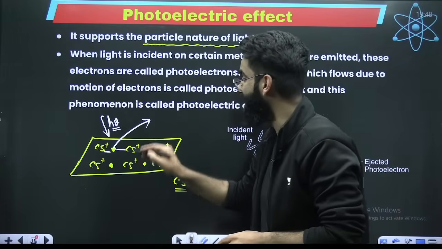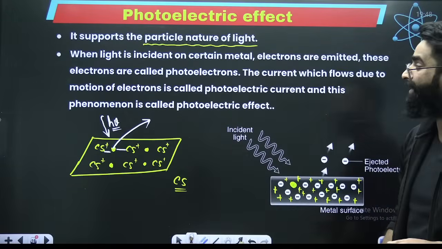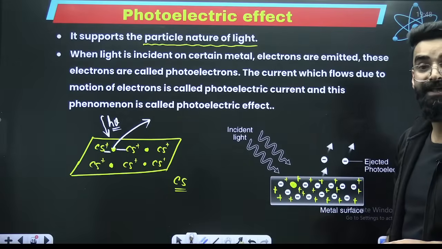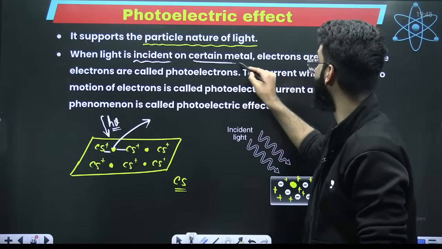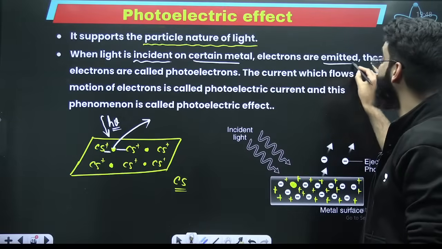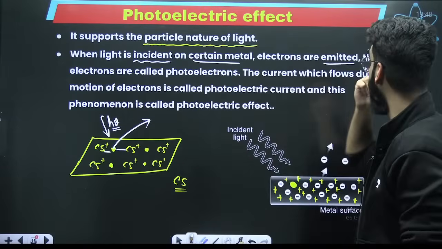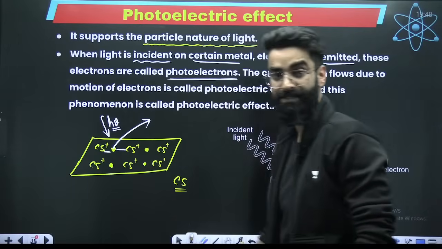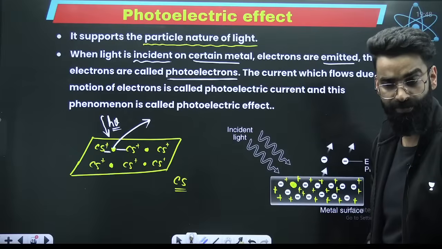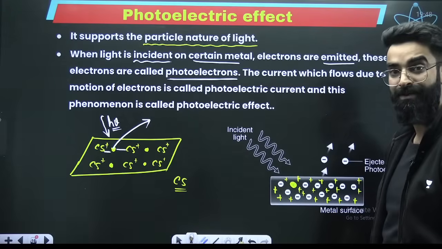Electrons will be ejected here. Look at the statement. When light is incident on a certain metal, electrons are emitted. And those electrons which are emitted, those are what you call photoelectrons.